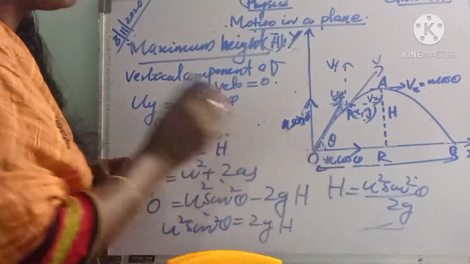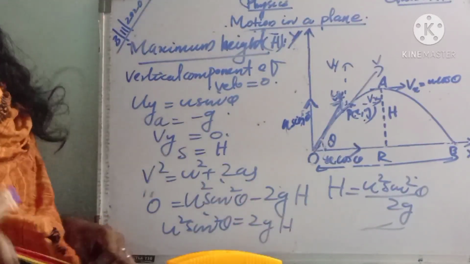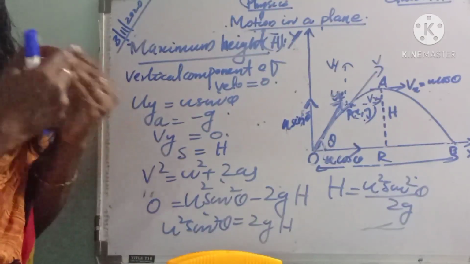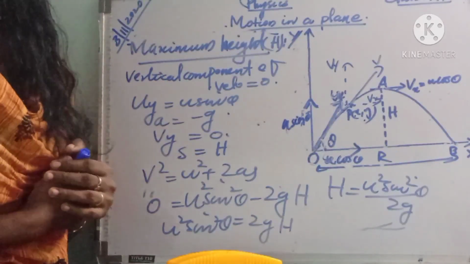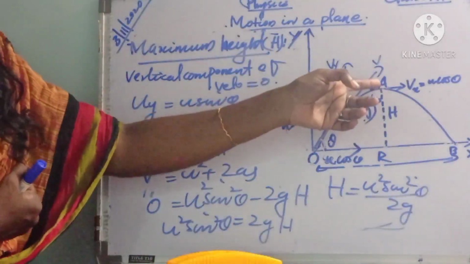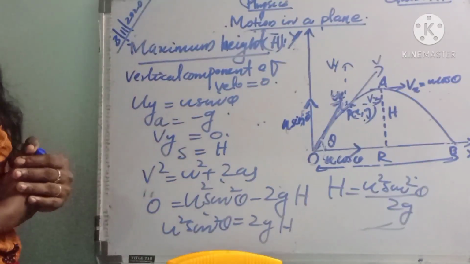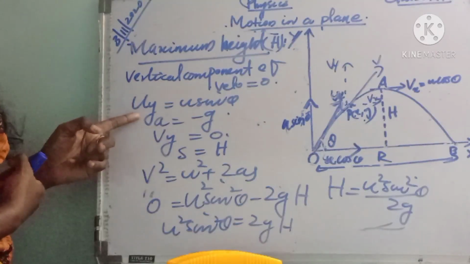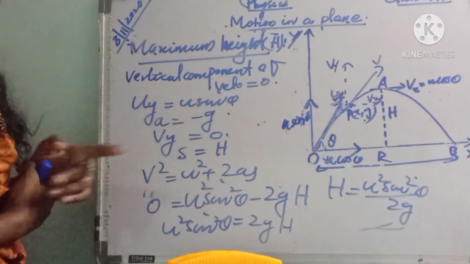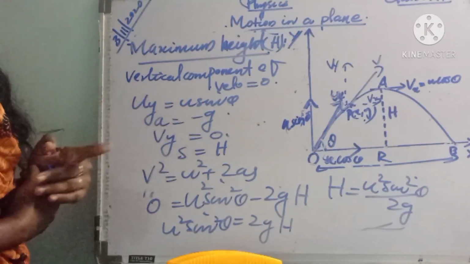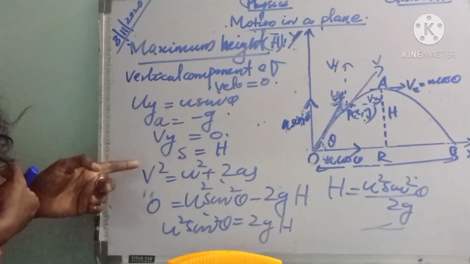This is the expression for maximum height. Maximum height is the maximum vertical distance attained by the projectile above the horizontal plane of projection. At the highest point A, the vertical component of velocity is equal to 0. The initial vertical component of velocity uy is u sin theta, acceleration a is minus g, and final velocity vy is 0, and s can be written as h, the maximum vertical displacement.